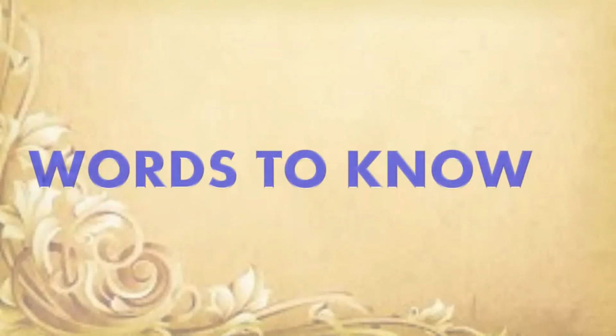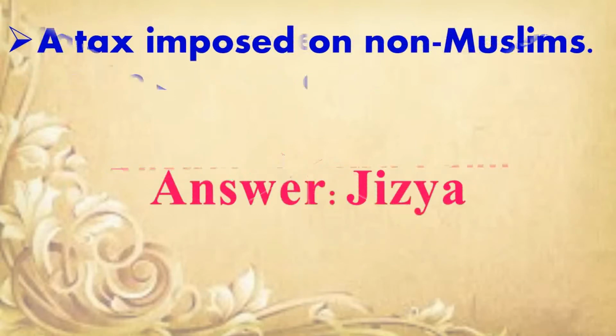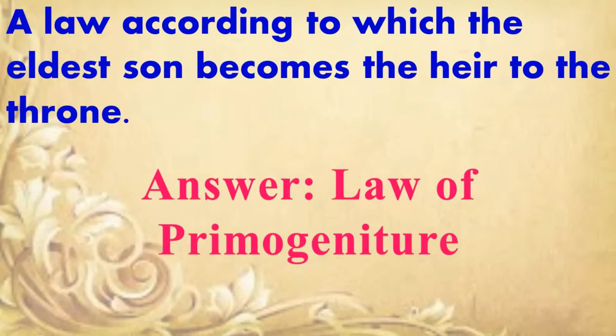Next question. Words to know. Land whose revenue was reserved for the emperor only. Answer is crown land. Next question. A tax imposed on non-Muslims. Answer is jizya. Next question. A law according to which the eldest son becomes the heir to the throne. Answer is Law of Primogeniture.